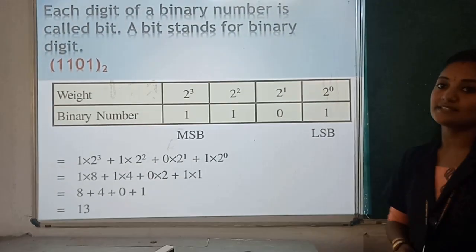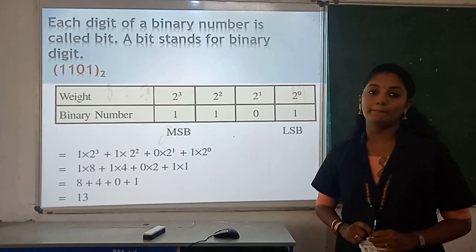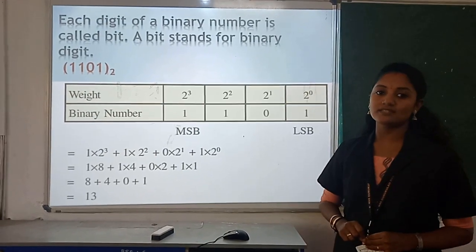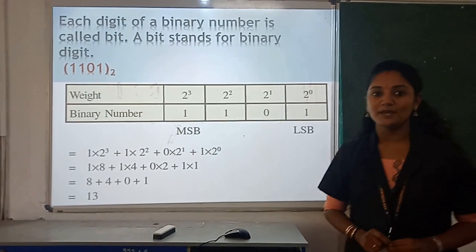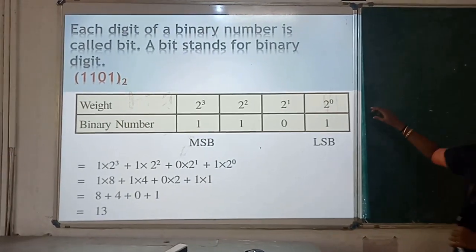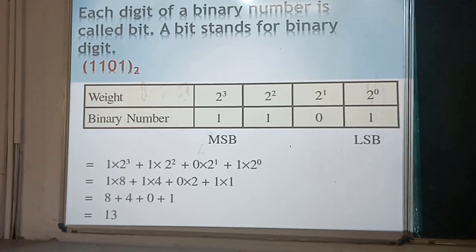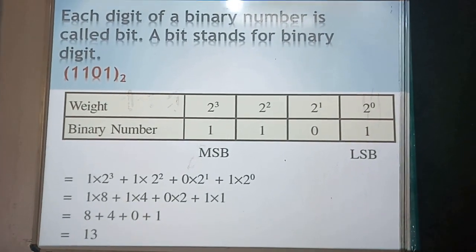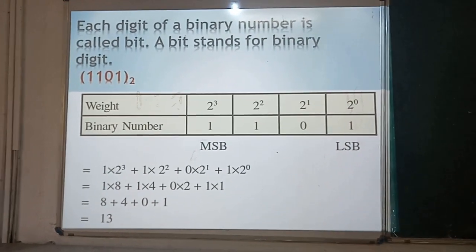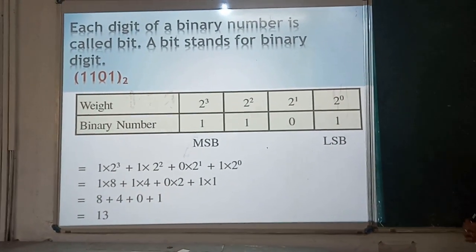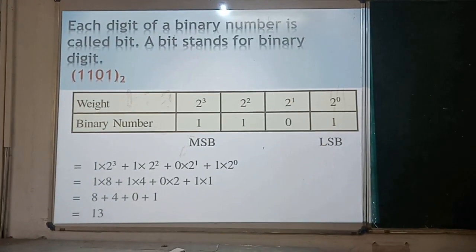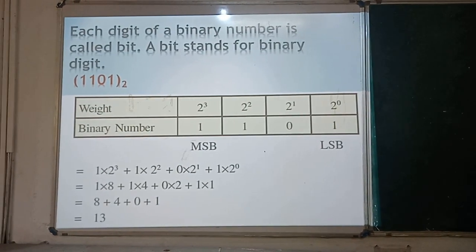And in binary number system each digit is called bit. Bit stands for binary digit. Okay, so binary number system നമ്മൾ ഓരോ ഡിജിറ്റിനെയും bit എന്ന് പറയും. Bit means binary digit. So here we have an example. So the corresponding place values are here, and here it is not MSD and LSD. Here it is MSB. That means most significant bit and least significant bit. But the meaning is same. For binary number which has highest place value is MSB, and the number which has lowest place value is LSB.